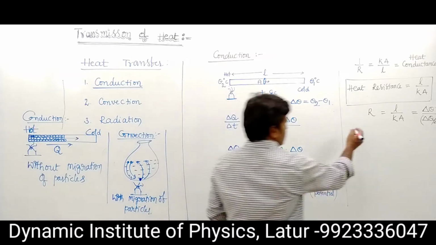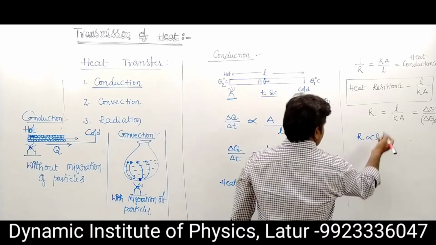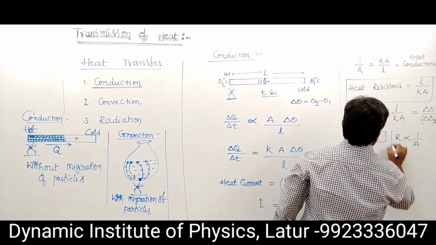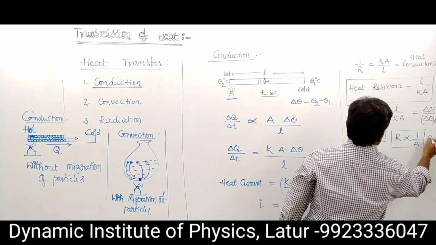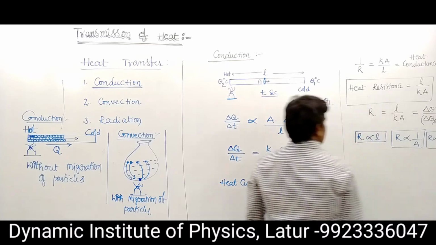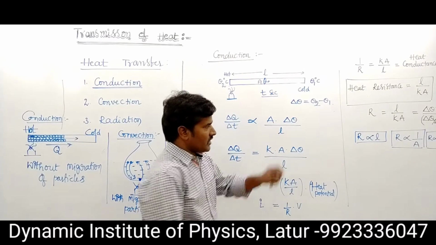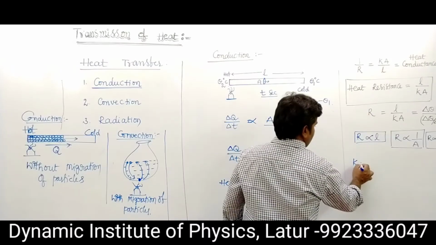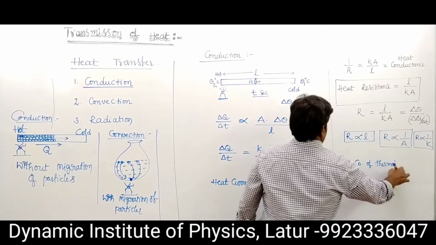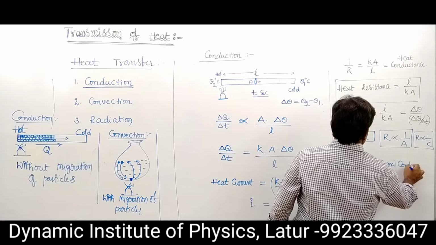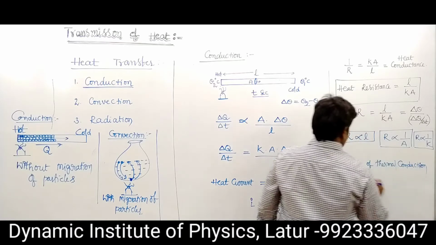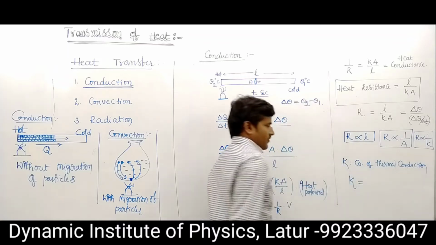Heat resistance R is proportional to L, R is proportional to 1 upon A, and R is proportional to 1 upon K. K indicates the coefficient of thermal conduction.